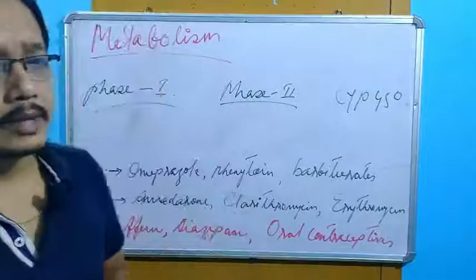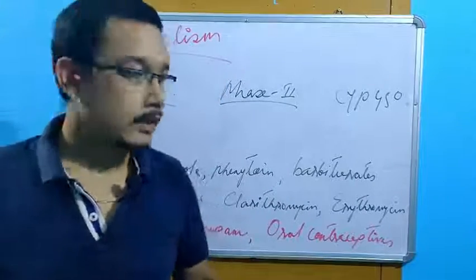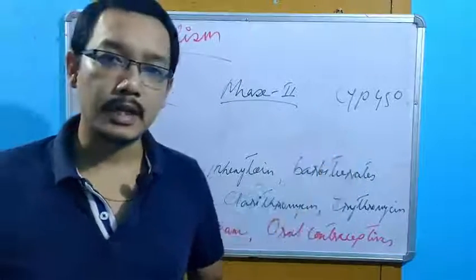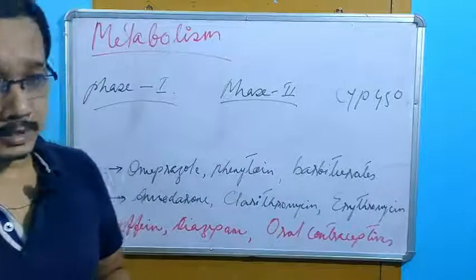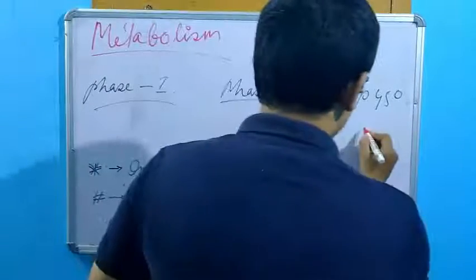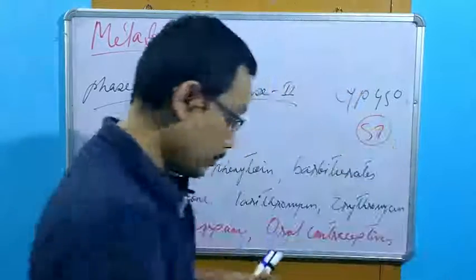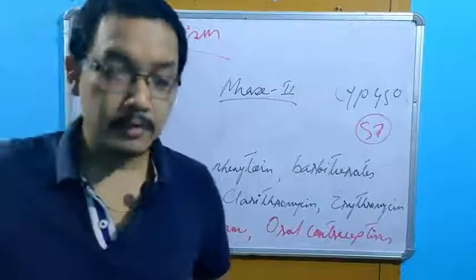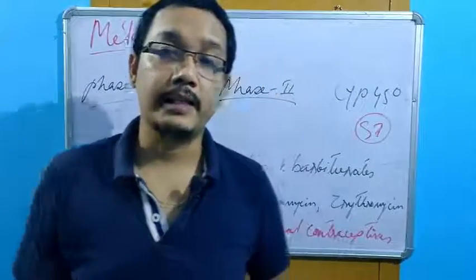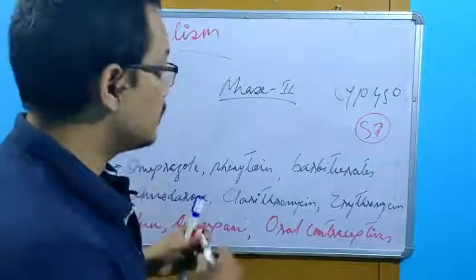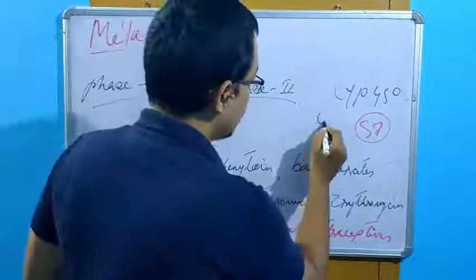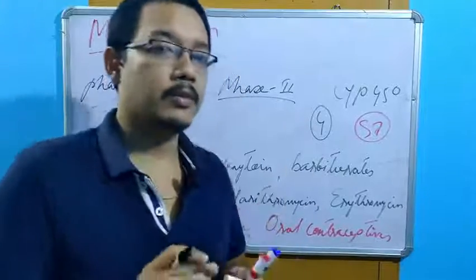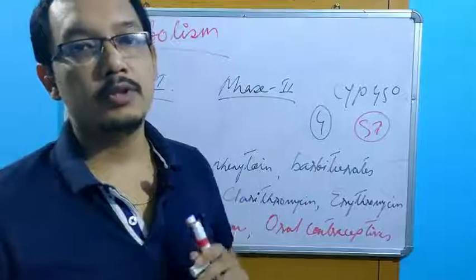There are so many enzymes involved, mainly the CYP450, cytochrome P450 enzymes. There are 57 types of CYP450 enzymes, but out of these 57, only 4 groups of CYPs are responsible for metabolism in humans.